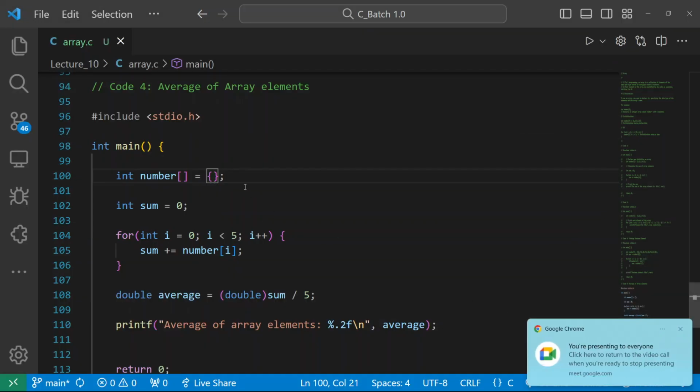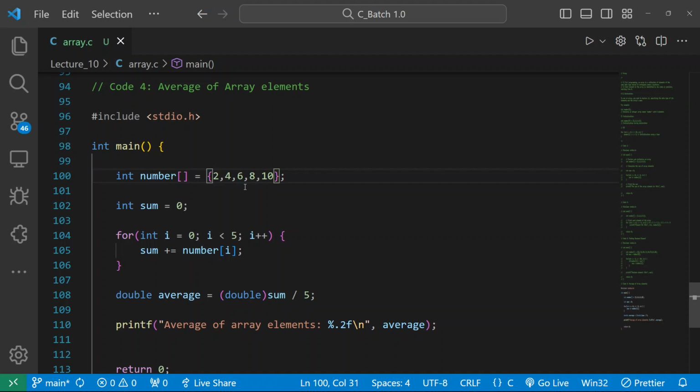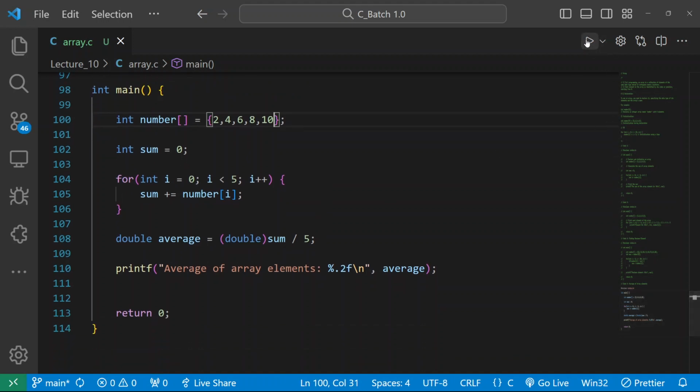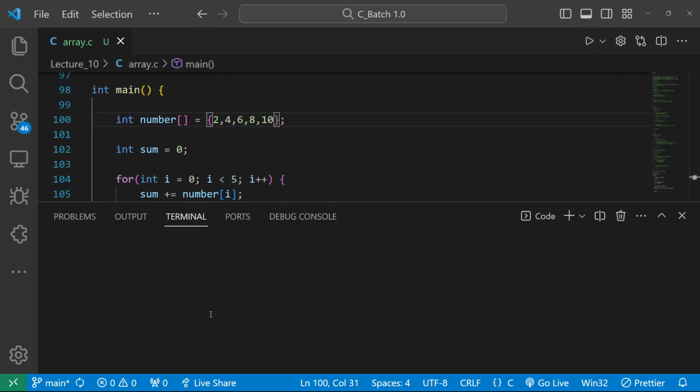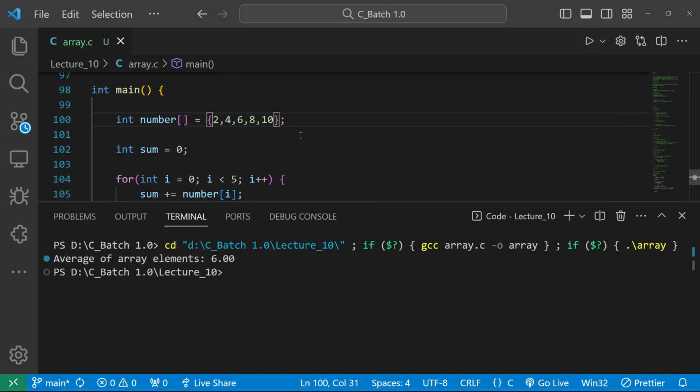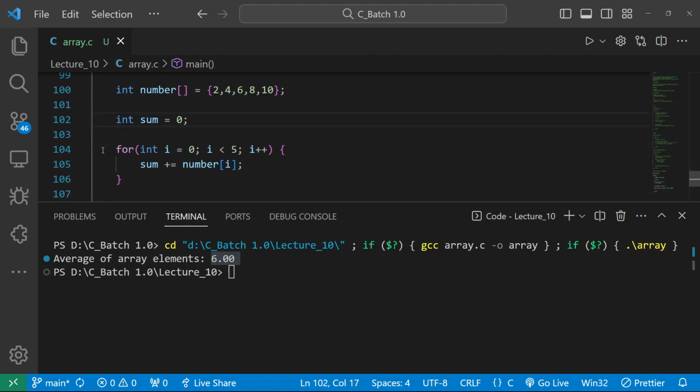2, 4, 6, 8. It will be performing the average of these 5 numbers. You can see I have taken 5 even numbers, so the average of 5 even numbers is 6. You can see the output. Basically this is our for loop which is traversing all the elements. You can see we have provided the range 0 to 5.